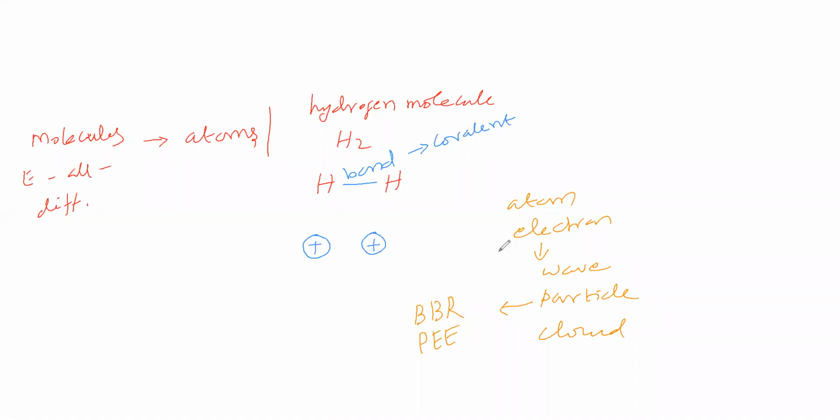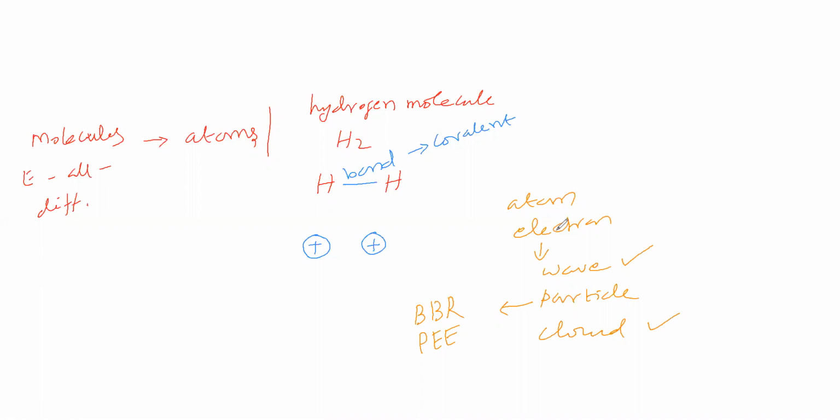Electron behaving like a particle: for this, the evidence is black body radiation and the photoelectric effect. Electron behaving like a wave, electron behaving like a cloud: for those also evidence is there. So we cannot say that the behavior of the electron is always a particle.